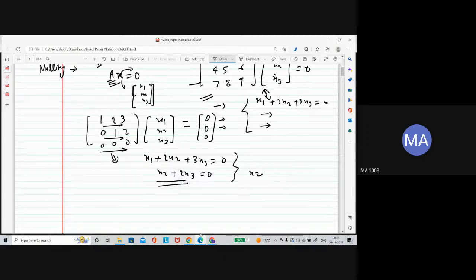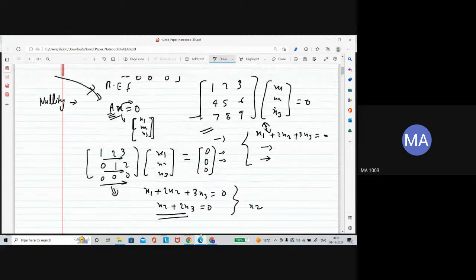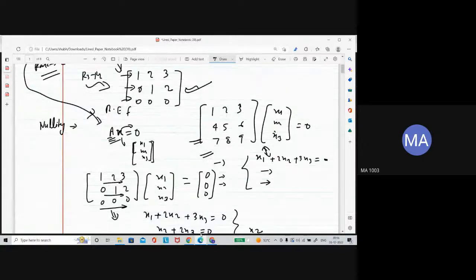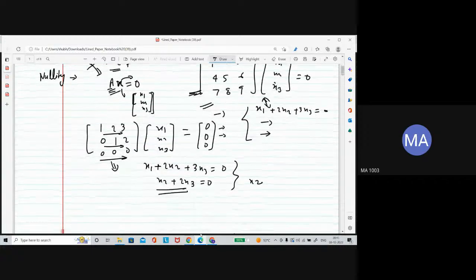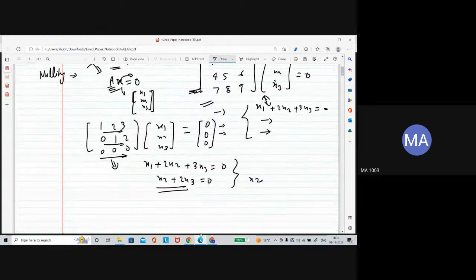So we will see that this matrix is in row echelon form; change this matrix into reduced row echelon form, and find the number of independent variables for that reduced row echelon form matrix, and that would be the nullity of this matrix. So this is one way, and the proper way is finding the number of independent variables, which is actually happening here.